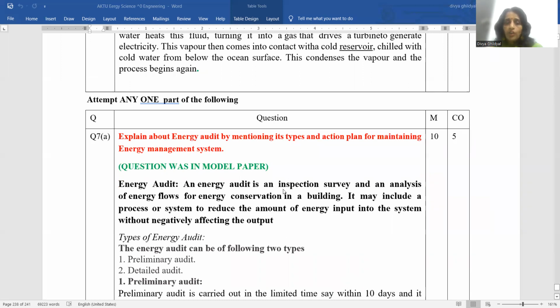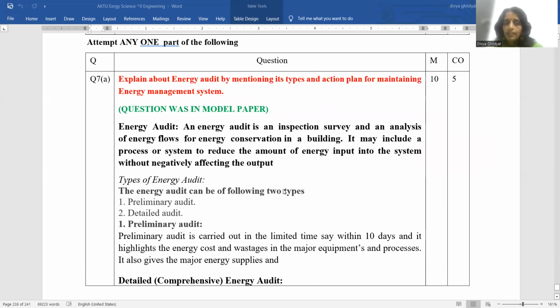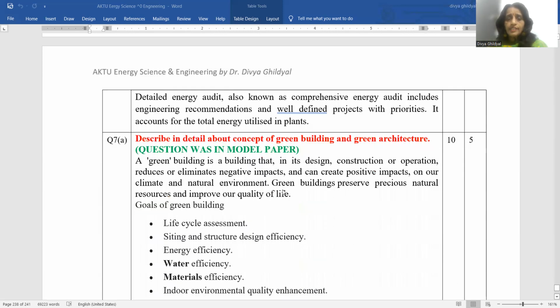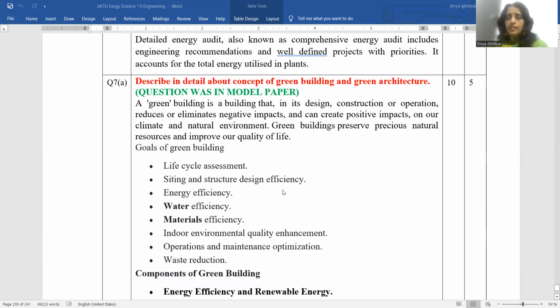Explain energy audit by mentioning its types. This question was also there in our model paper. An energy audit is an inspection, survey, and an analysis of energy flows for energy conservation in buildings. It includes a process or system to reduce the amount of energy input into the system without negatively affecting the output. And describe in detail green building, green architecture.